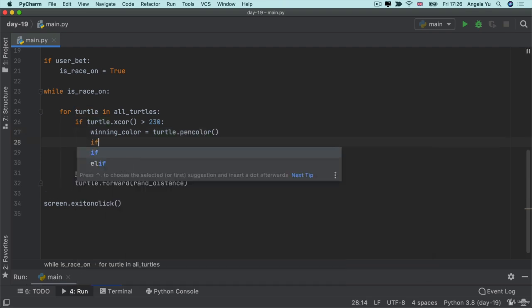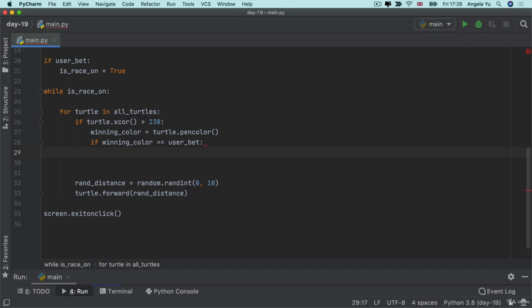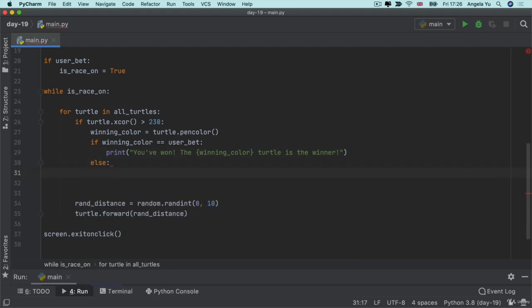And then we can now check to see if the winning color is equal to the user's bet. Because if this is the case, well, then the user has won, right? So we can tell them you've won, and then we can tell them the color of the winning turtle. Now, however, if this is false, or rather in the else statement, we're going to have to print the same thing, but now we're going to tell them that they've lost.